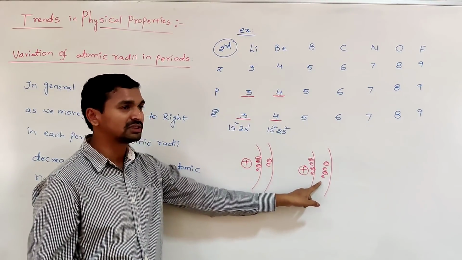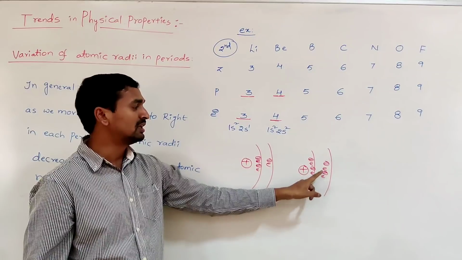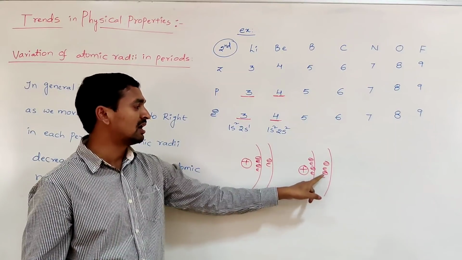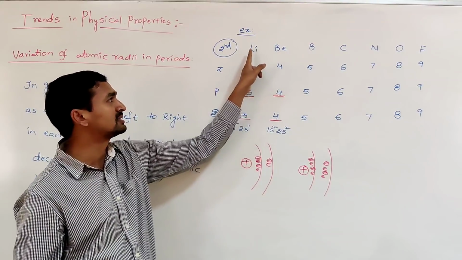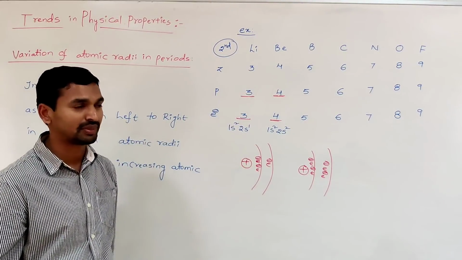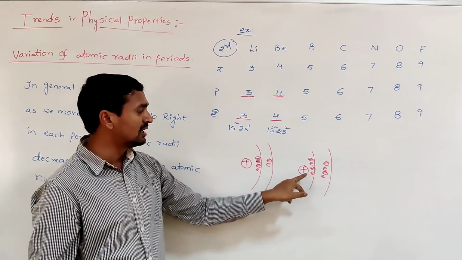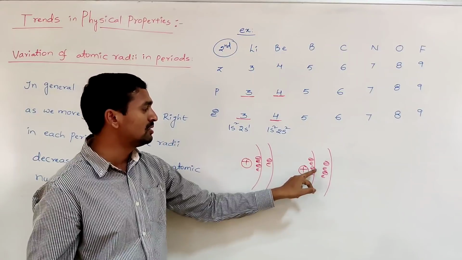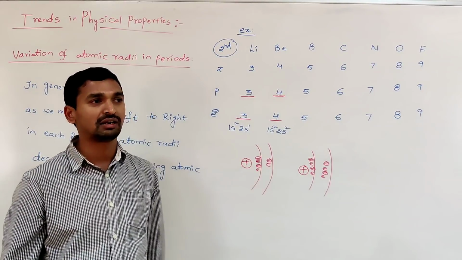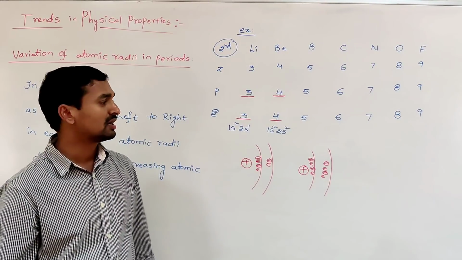When the effective nuclear charge increases, the electrons are strongly attracted toward the nucleus in beryllium as compared to lithium. When the electrons are strongly attracted toward the nucleus, the distance between the center of the nucleus and the outermost shell electrons decreases.